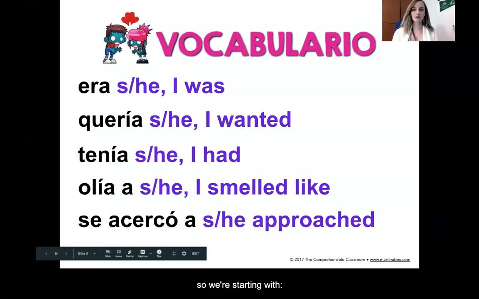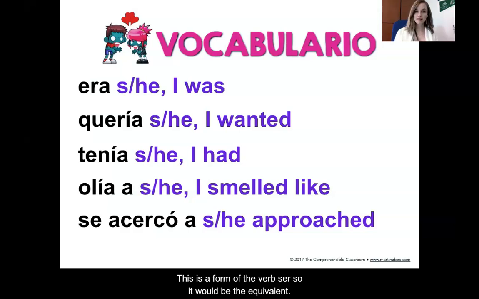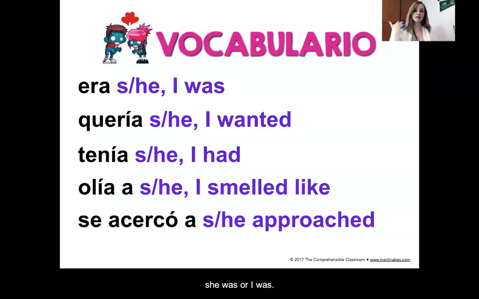in the past tense. So we're starting with era. Era. I'm just going to motion back, like in the past. Someone was. Era. This is a form of the verb ser, so it would be the equivalent of the present tense es. Era. He or she was, or I was. You'll notice about the imperfect that the yo form and the él, ella, usted form are actually the same, and we'll get into that in a little bit.